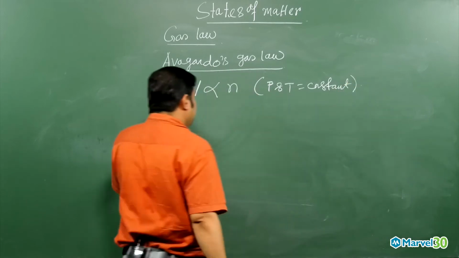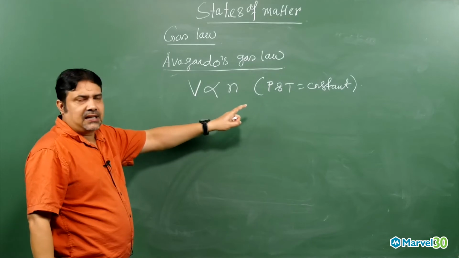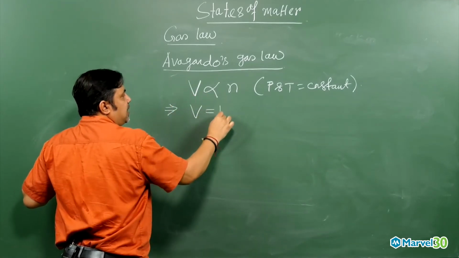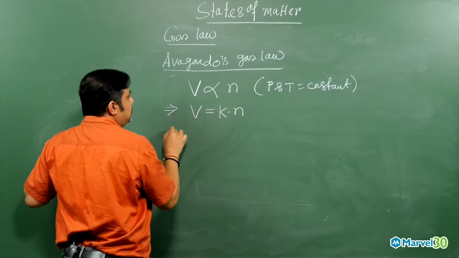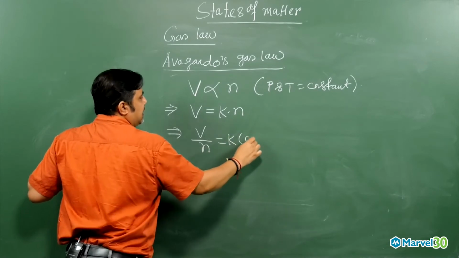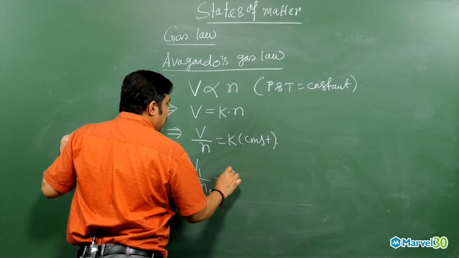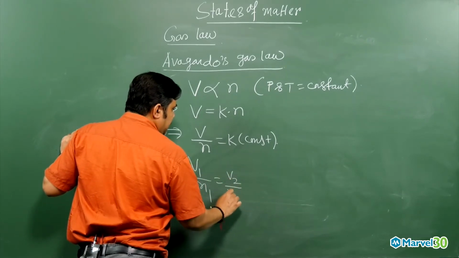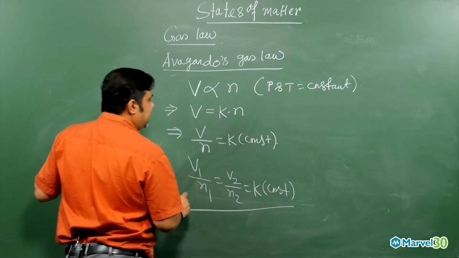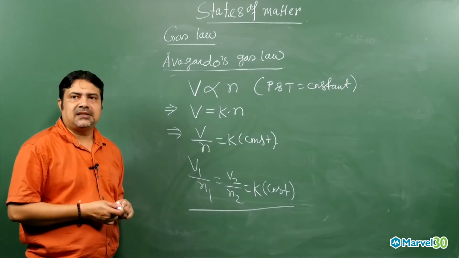So we can make a mathematical expression at constant temperature and pressure. If I remove the proportionality, we bring in some constant into number of moles. So immediately we get V by N equals K, which is nothing but a constant. Or in general expression, V1 by N1 equals V2 by N2 equals K, equals what, my dear? Constant. We are getting this, my dear. So you have to understand these things very clearly.